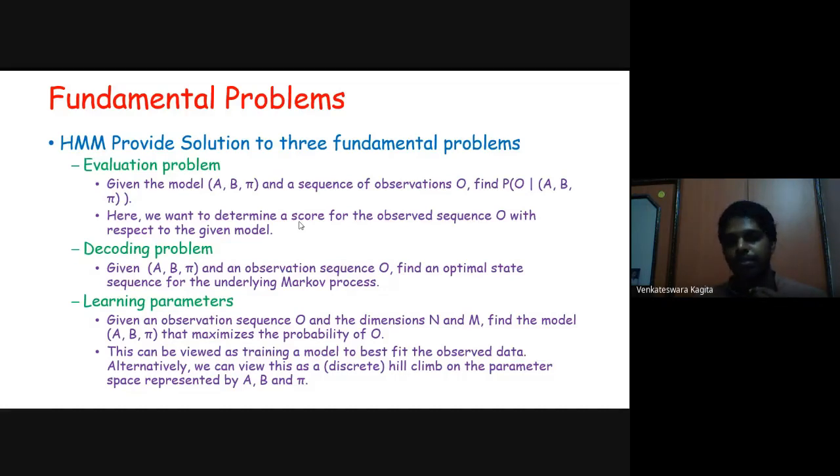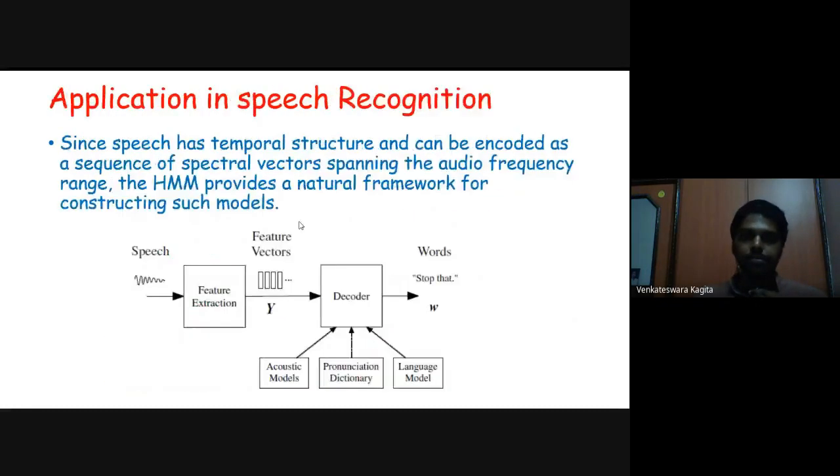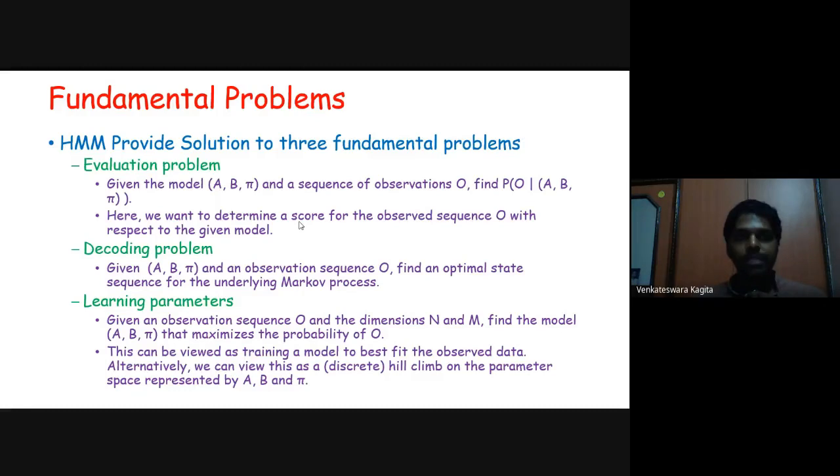So this can be viewed as training a model to best fit the observed data. Alternatively, we can view this as a hill climb on the parameter space represented by A, B, and pi. It's like you're starting with some parameters initially, A, B, and pi, and you're trying to climb this hill, meaning you are modifying these parameters in such a way that you would reach your optimal observation sequence O. So that's about the different problems that we can solve using hidden Markov models.